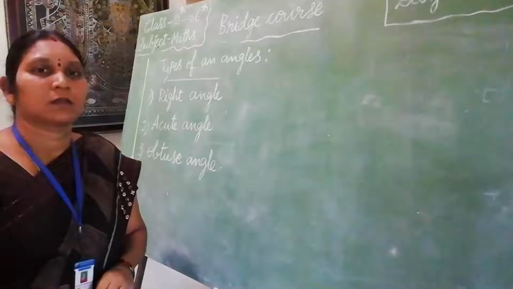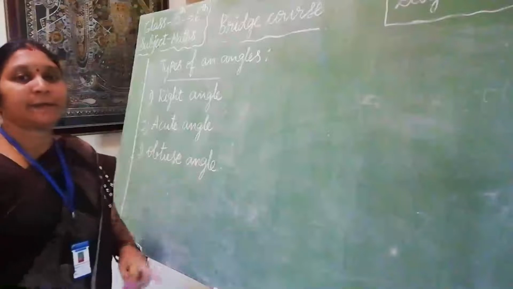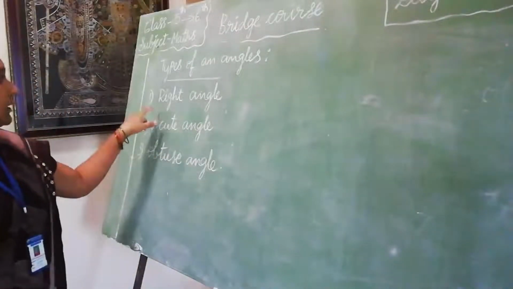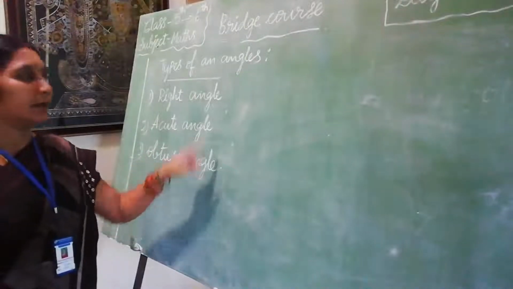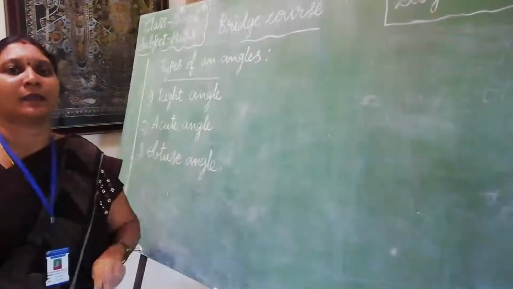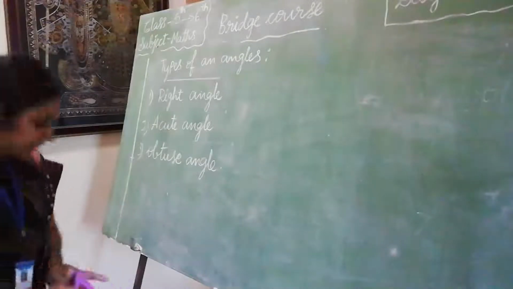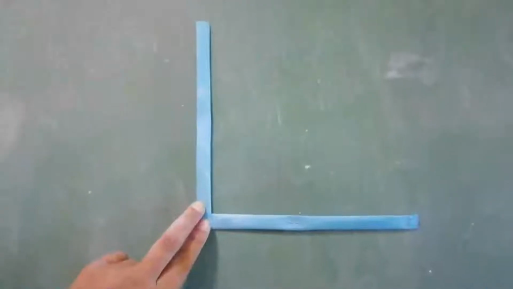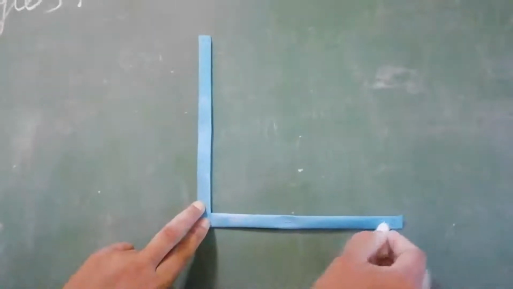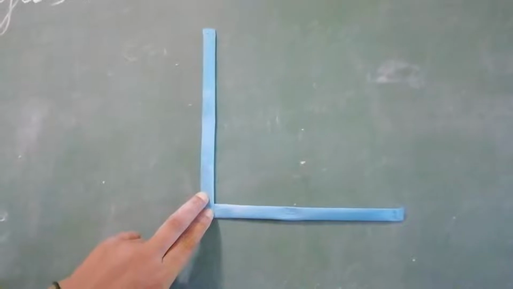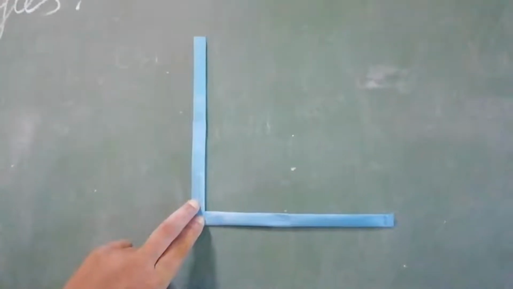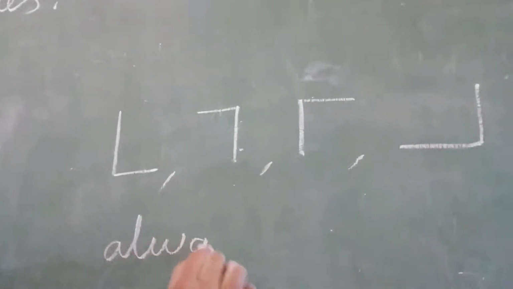Next I told, children, there are three types of angles. They are right angle, acute angle and obtuse angle. Right angle. First I will explain about the right angle. A right angle is represented by an L. It is always 90 degrees. This is a right angle. A right angle can also be represented in other ways. It is always 90 degrees.